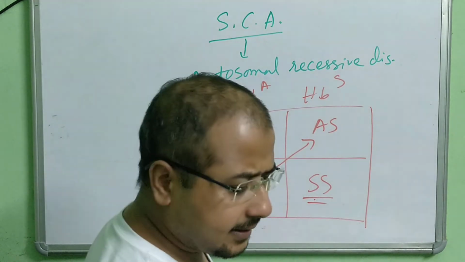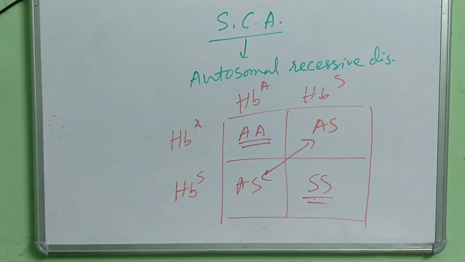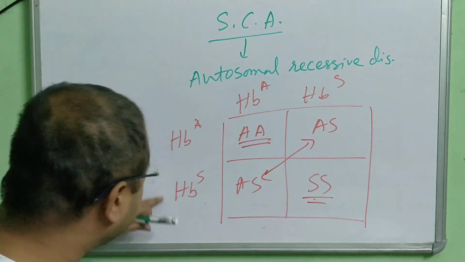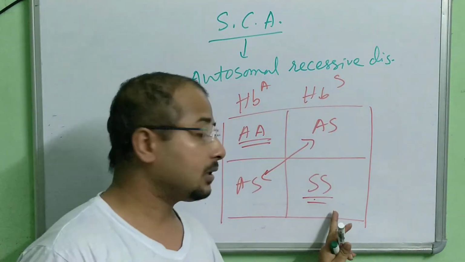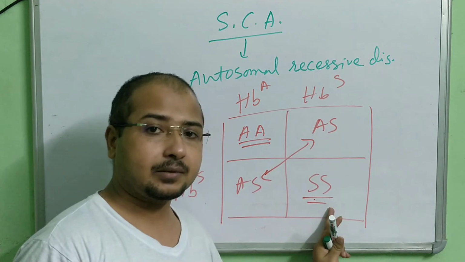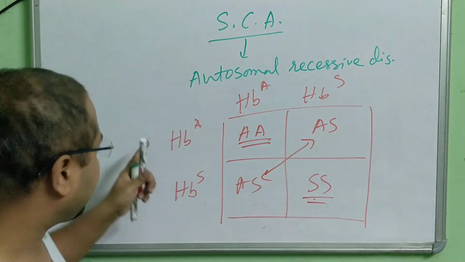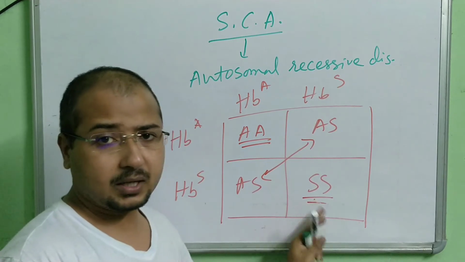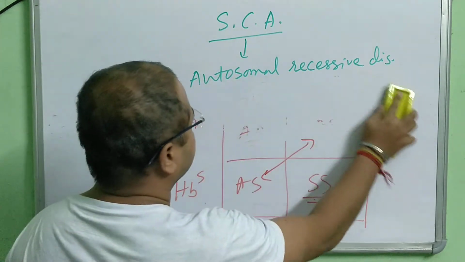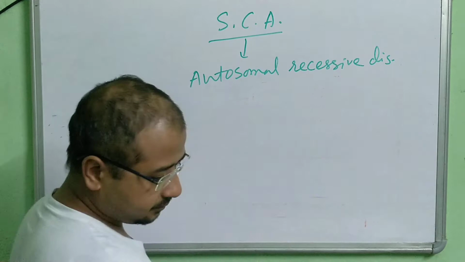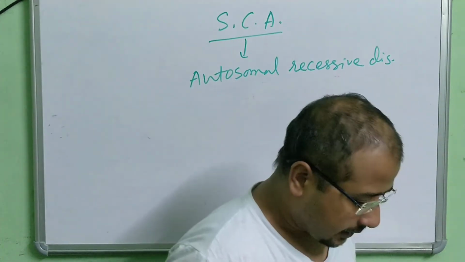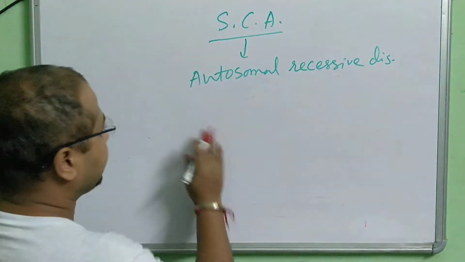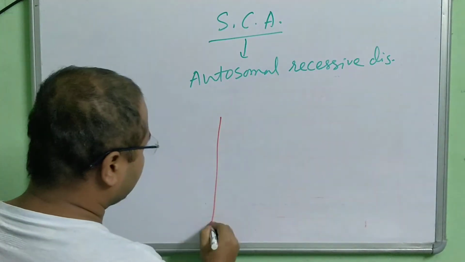Clear? Now let's take another example so that it will be clear. As I said, when both the parents are carrier, only then the disease will express. So we have seen when both the parents are carrier, yes, the disease is expressed here. Okay, let's take another example. Let's take carrier father and normal mother.